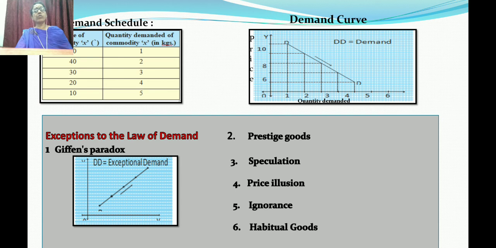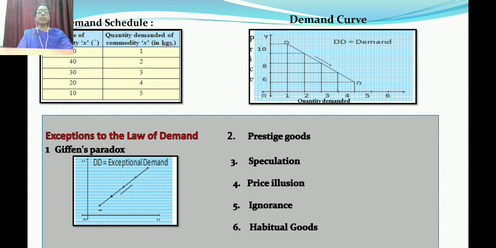No problem. You have to see that when the price decreases, the quantity demanded increases. In the schedule it is shown there. So when you explain the schedule, demand schedule is a tabular form in which the price of the commodity and the quantity demanded is given. In the table, when the price is 50, the quantity demanded is 1, and when the price falls to 10, the quantity demanded increases to 5. This shows an inverse relation between the price and the quantity demanded.